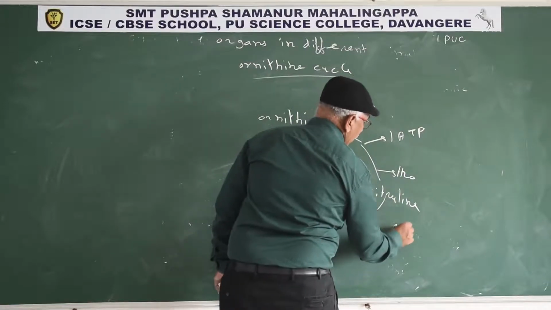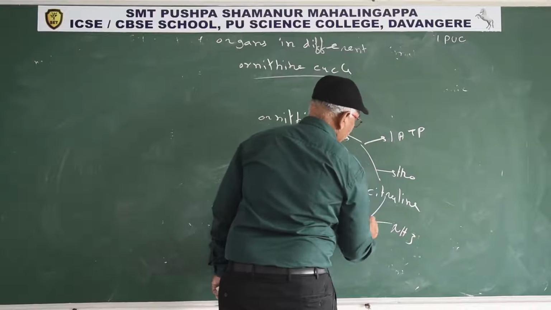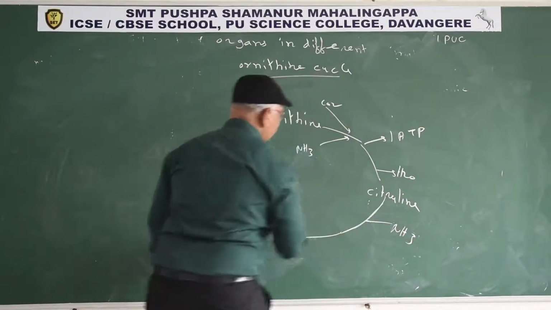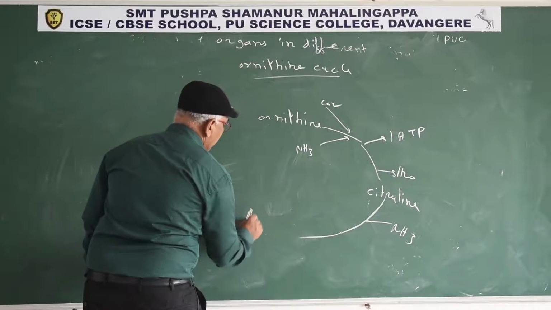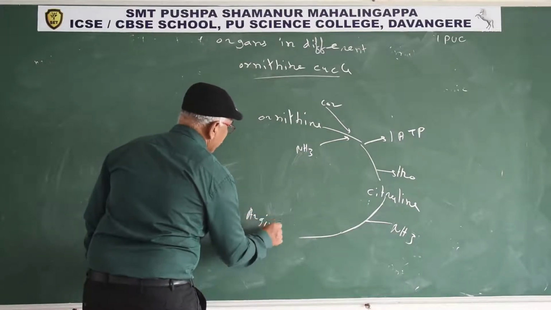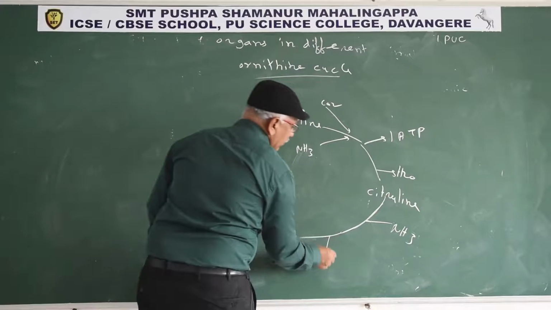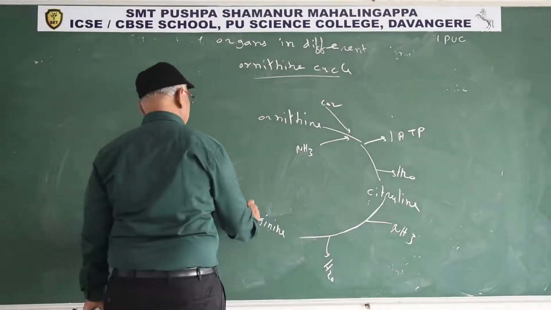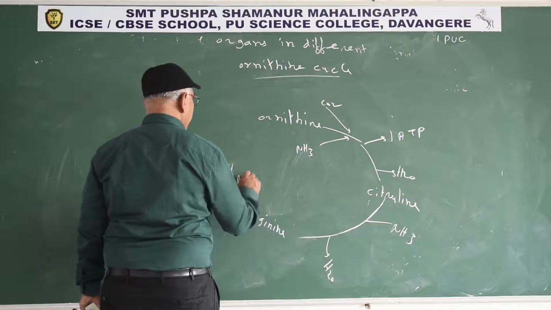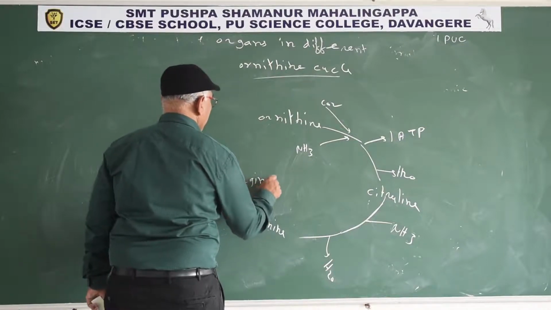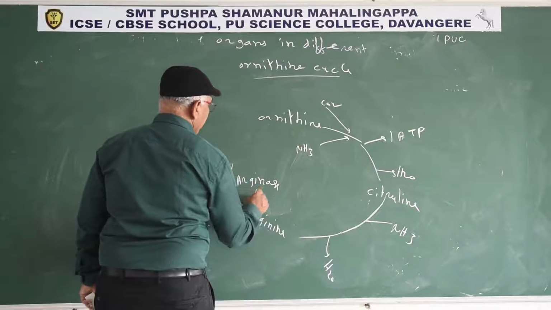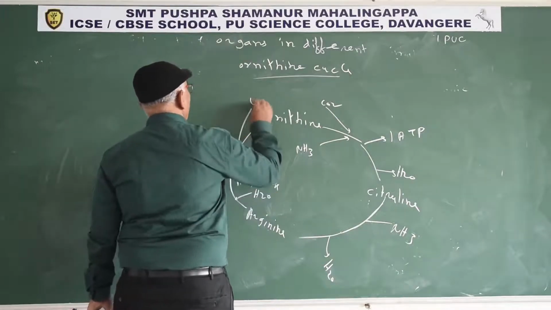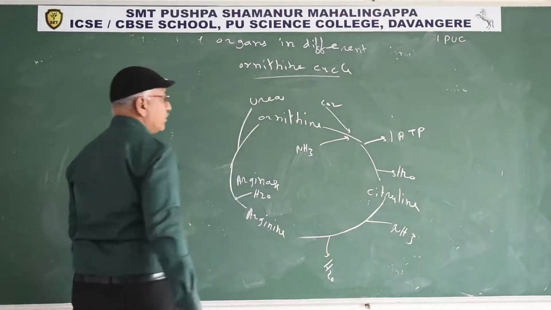Another molecule of ammonia reacts with citrulline. As a result, the amino acid arginine is formed. One water molecule is released. In the presence of the arginase enzyme, utilizing one water molecule, urea and ornithine are formed.